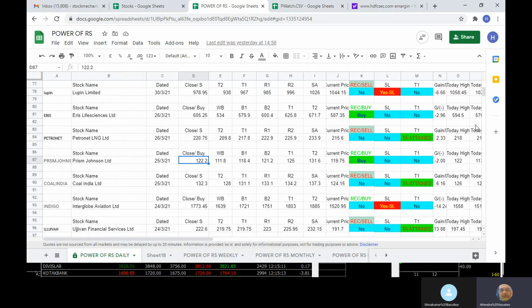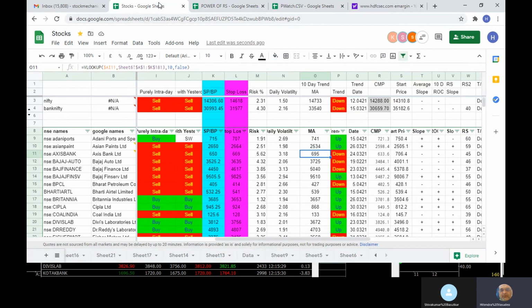At least 1 lakh per idea is required, less than that is too little, so that you get some appreciation. If you decide to do 2 positions, then 1 lakh each minimum, so at least 2 lakhs will be required.